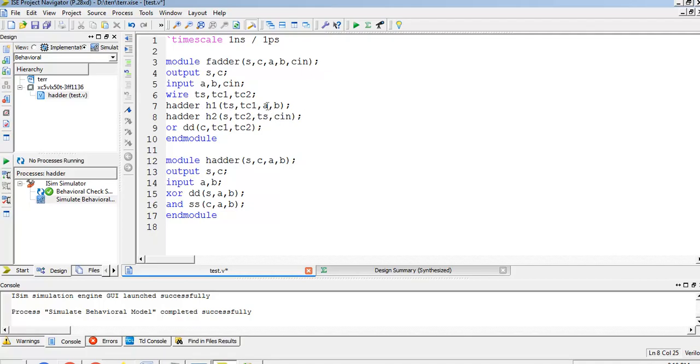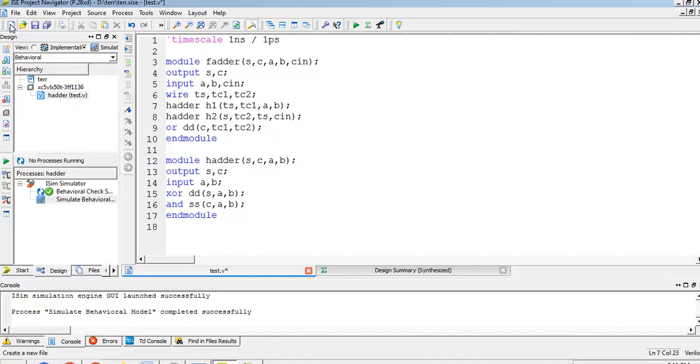In the first half adder, A and B are passed as inputs, and sum and carry are generated as outputs. These two are the temporary sum and temporary carry, so they are stored in wires. TC2 will be generated as the second carry, and the temporary sum TS and Cin will be applied as inputs. So we get the final sum in the next half adder addition.